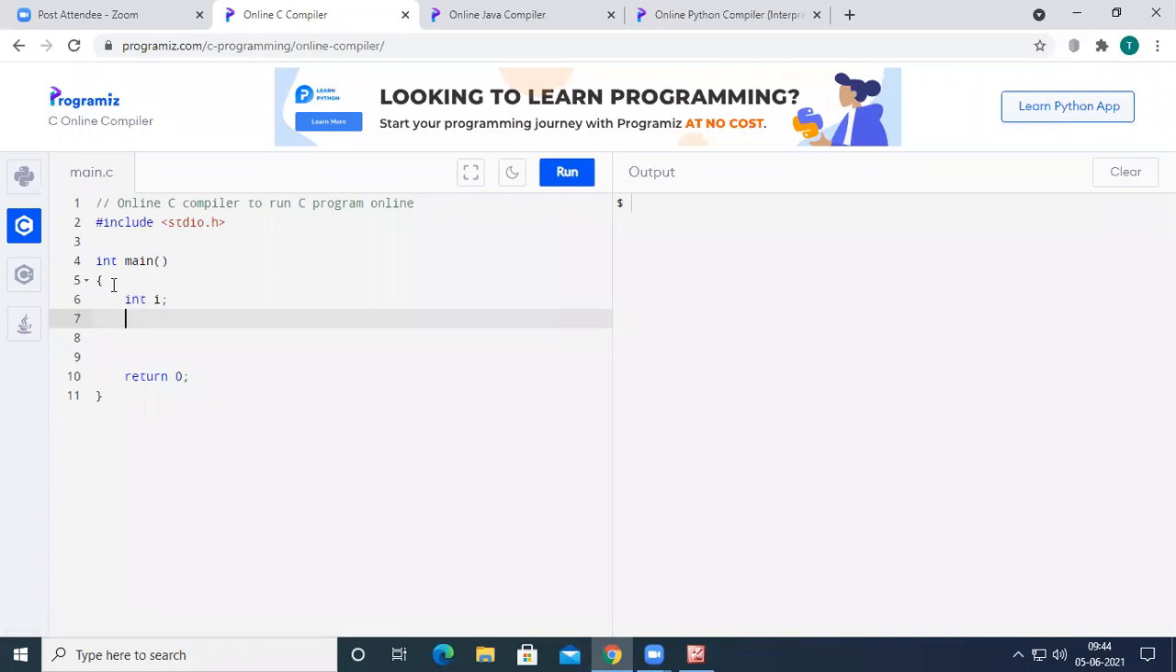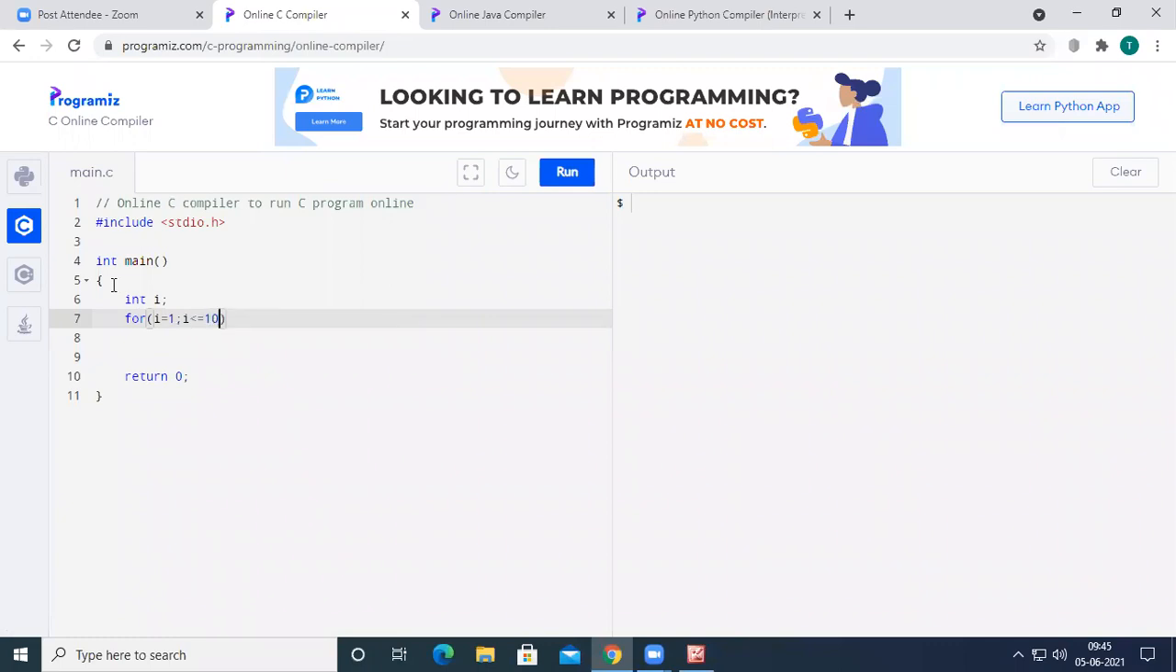So for that, I am going to take a for loop. As we saw in the flowchart, we need to initialize the value. From where do we want to print the numbers? We want to print the numbers from 1 to 10, so start the value of i with 1. And we want to print the numbers up to 10, so here we have to take the condition: i less than or equal to 10.